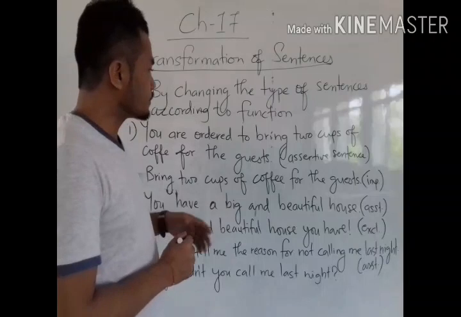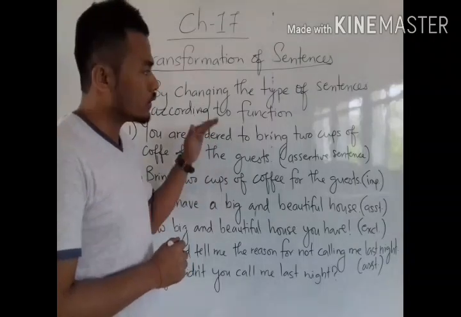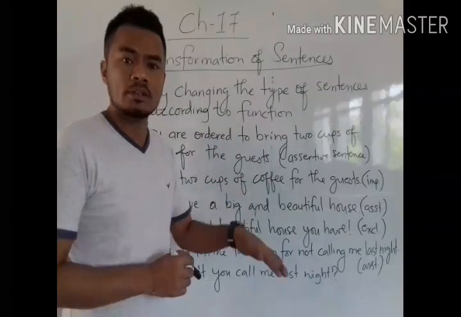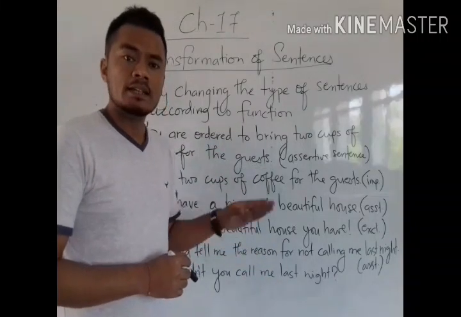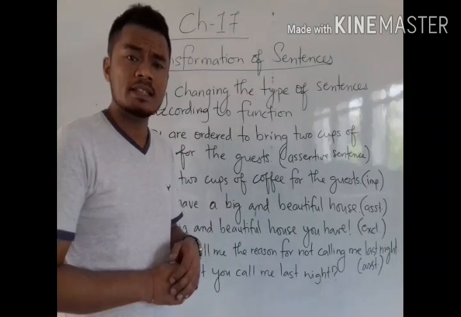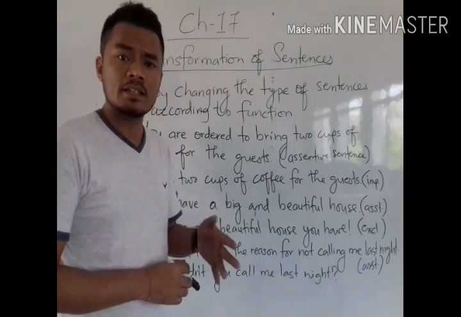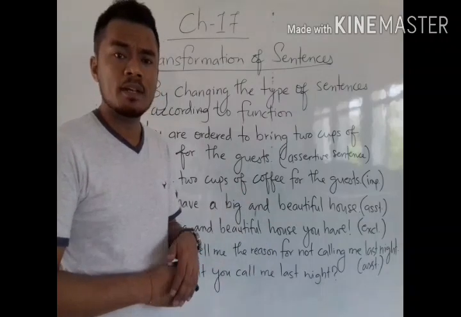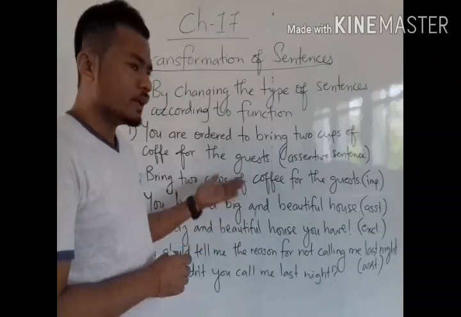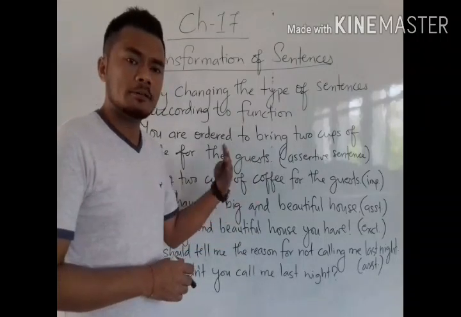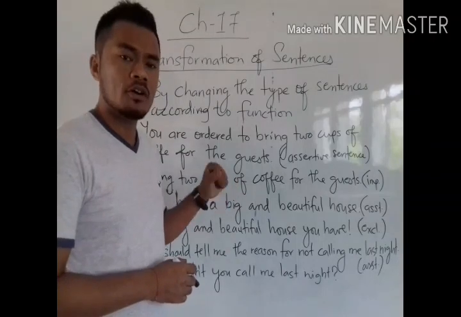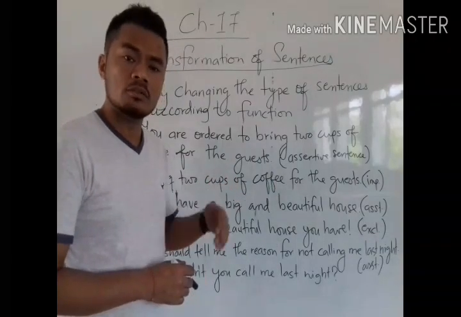So today in this video we are going to understand how to change assertive sentences into interrogative sentences, then interrogative sentences into exclamatory sentences, then exclamatory sentences again into assertive sentences, and again to interrogative sentences. Here we are learning to change one kind of sentence according to function into another kind.